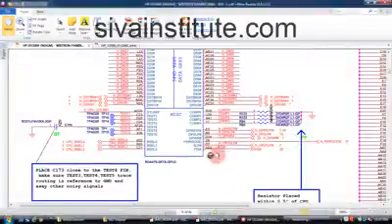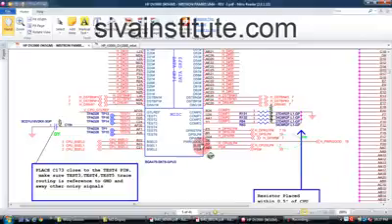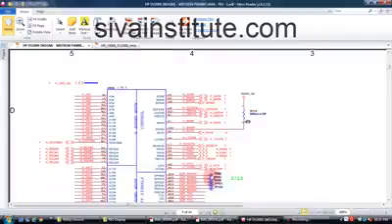You should check whether the power good voltage, 1.05 volts, is okay or not at the CPU D6 pin, and the reset pin. See here, at the CPU C1 pin, whether the reset voltage is okay or not, 1.05 volts. If this voltage is okay, GMCH is okay.